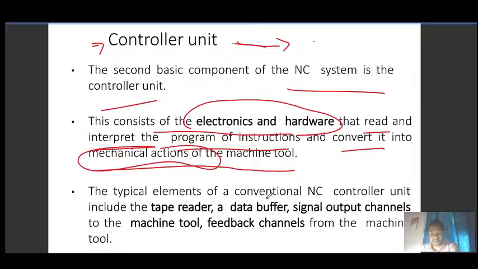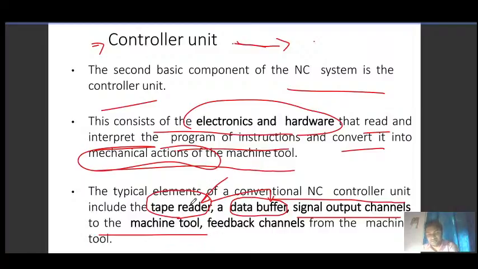The typical elements of a conventional NC controller unit include the tape reader. Obviously, earlier we studied punch tape, so that tape should be read, and that will be done by the tape reader. Then we have the data buffer, where after reading, the tape reader keeps the data in memory for some time, and then signal output channels to the machine tool. The instructions are read and stored in the data buffer, and the data buffer generates signals for the machine tool. And again we also have the feedback channel.